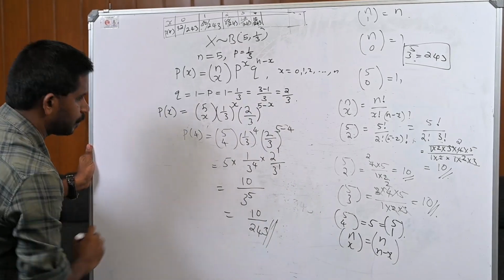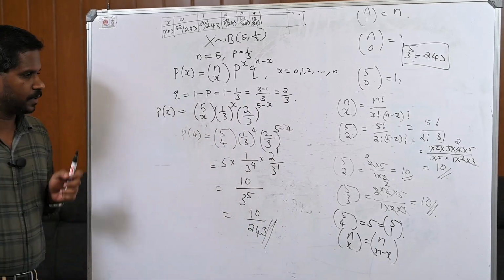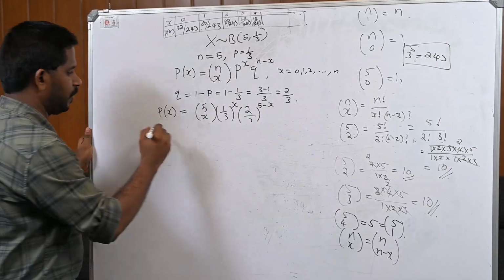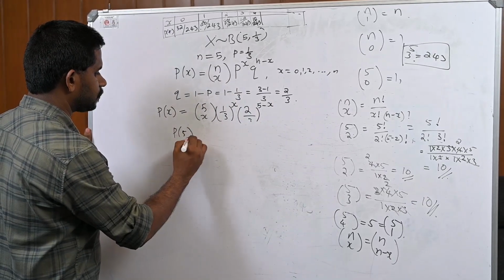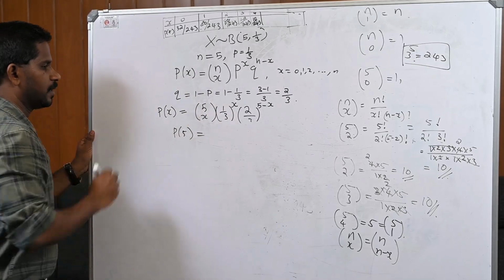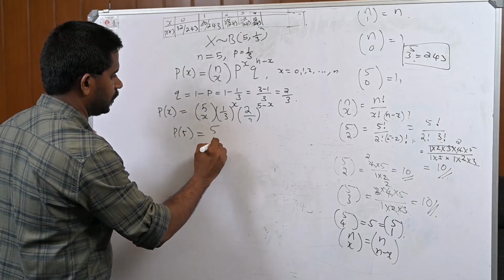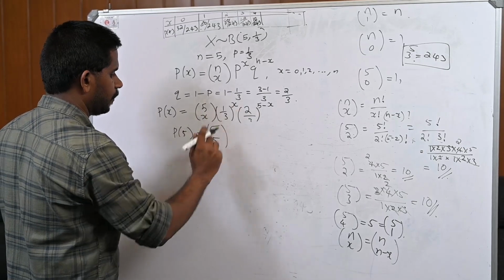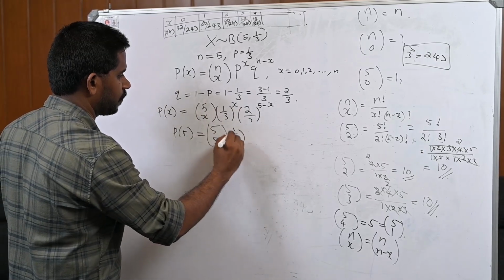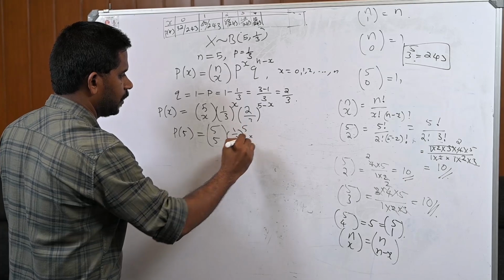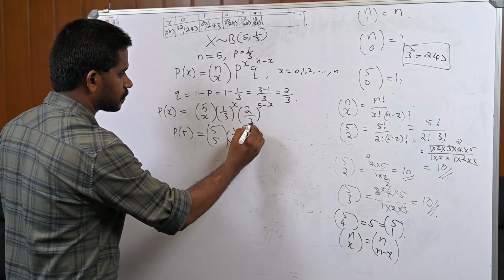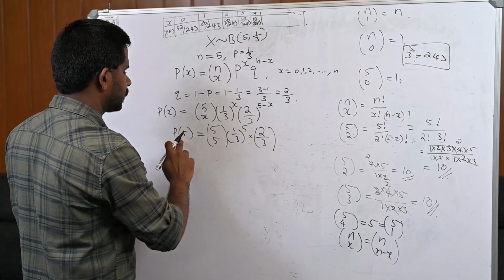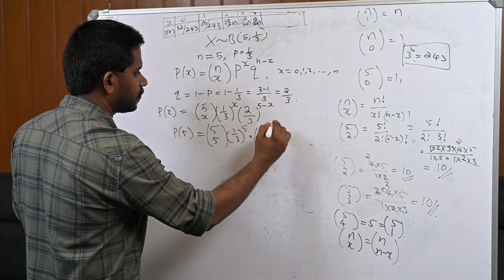Now, last one is P of 5. x equal to 5. Therefore, 5C5 into 1 by 3 raised to 5 into 2 by 3 raised to 5 minus x, where x is 5, therefore 5 minus 5.